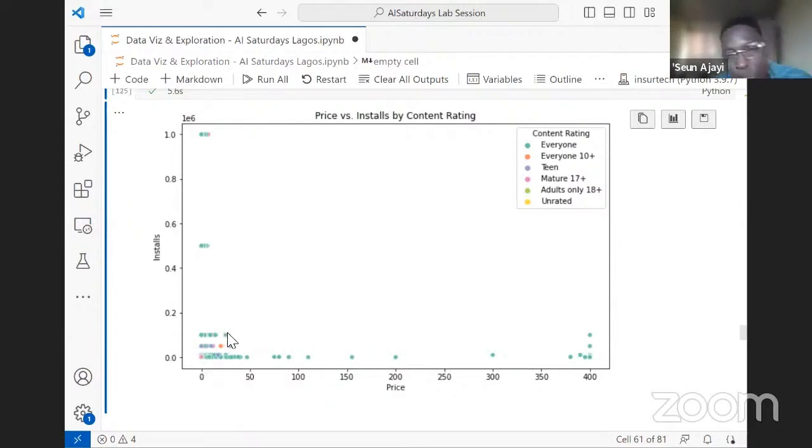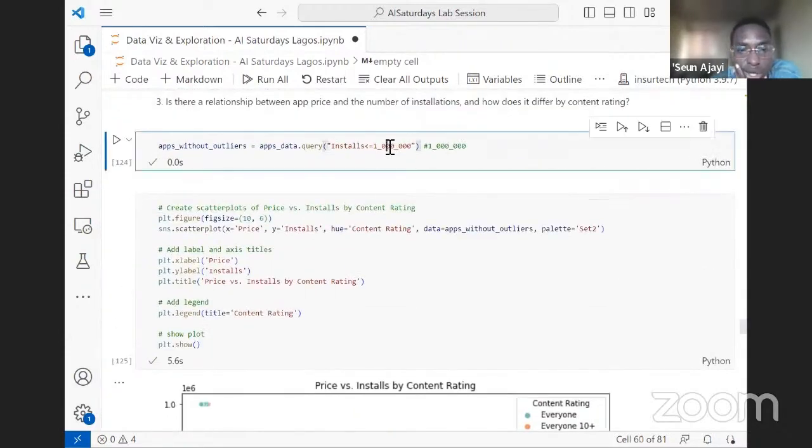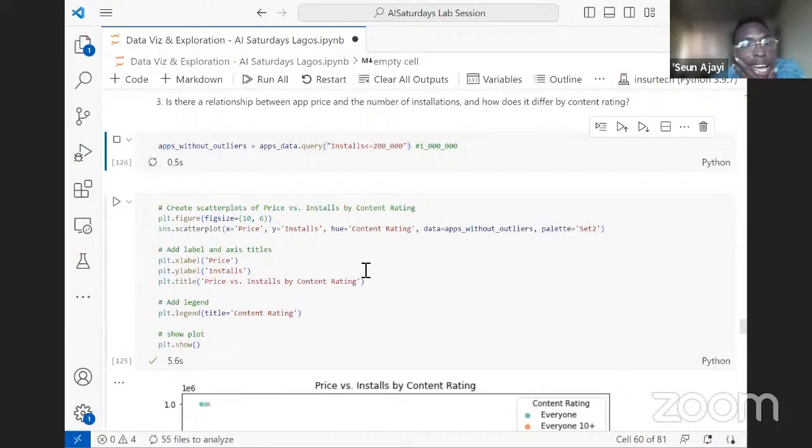We can even say 0. So because when we checked the correlation plots, we saw that we could not find a significant correlation between the price and installations. And we can see the same thing here, because apps that are free and apps that are paid, people are installing them. Let's do something else by reducing it to even, let's say, 200,000, so that we can see what's happening below that.